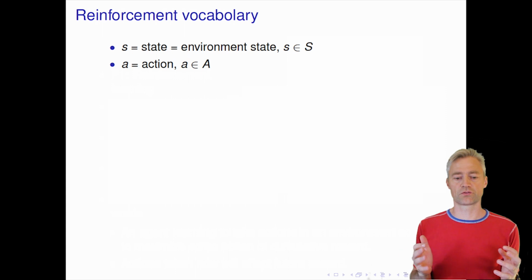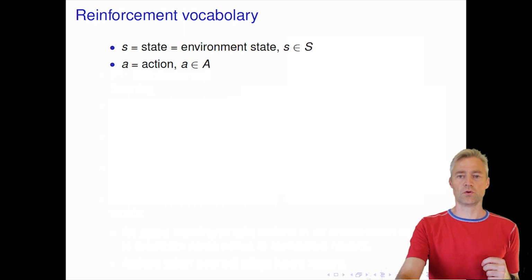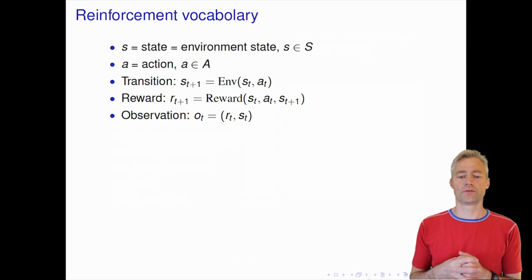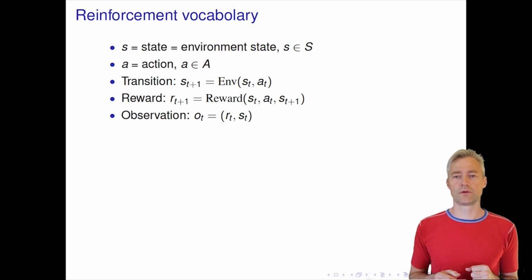We usually discretize the space of actions, so you can think about A as all the possible moves we can take at a given time. Then we have a dynamical environment that takes the current state, our action at time t, and then it updates the state. So we think here about a discrete time system.